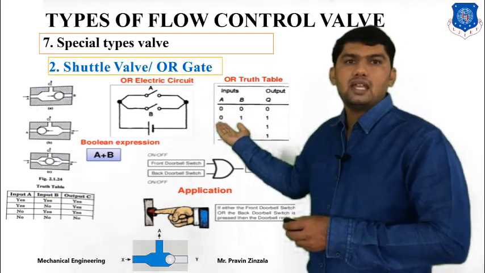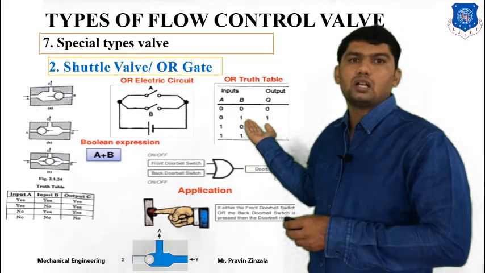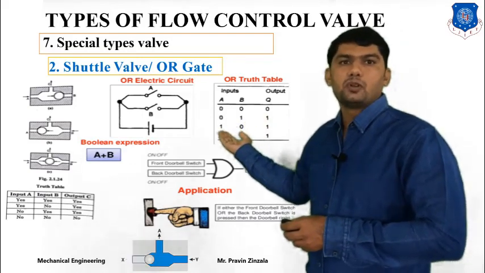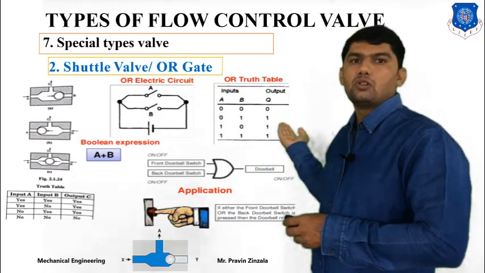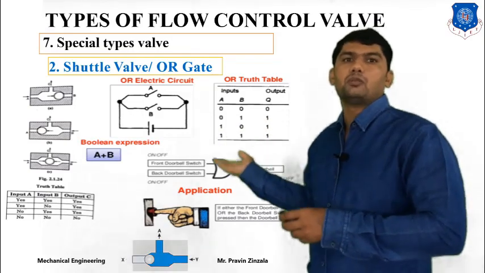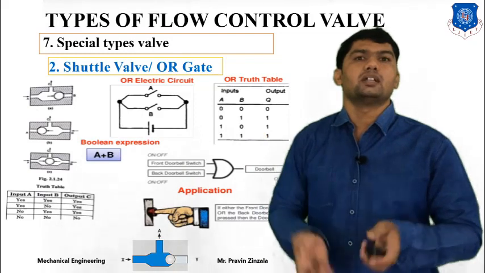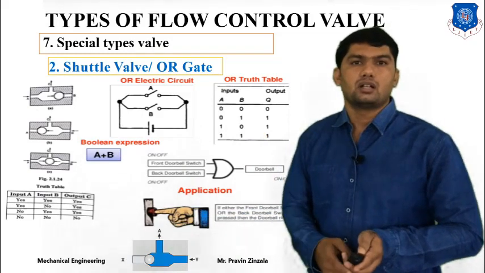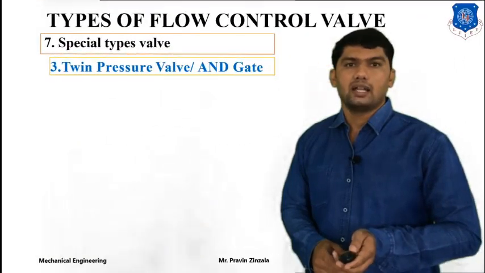If you supply A is equal to 0, B is equal to 1, so output will be get. If you supply from A side, B will be 0, so output will be 1. If you supply from both side input, so you will also get the output. And this is also animation of shuttle valve, or it's called OR gate valve.